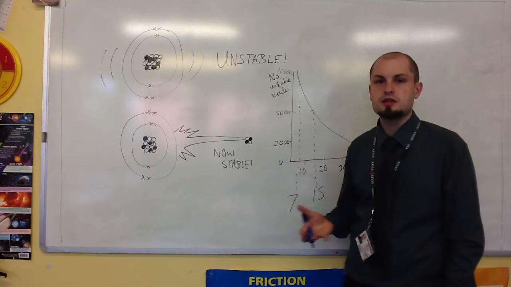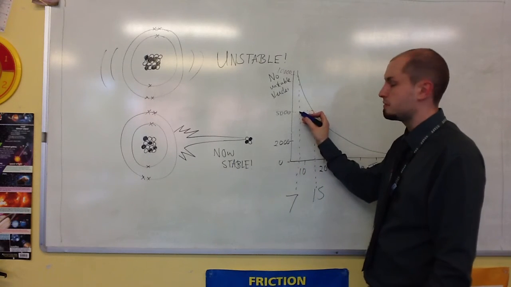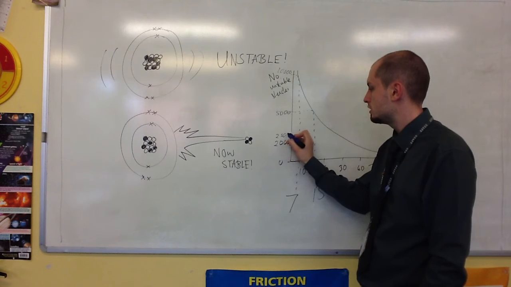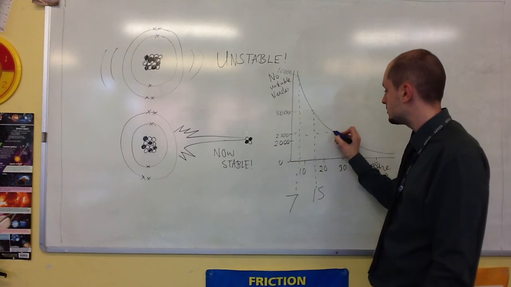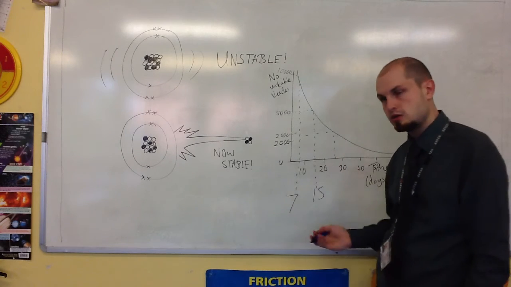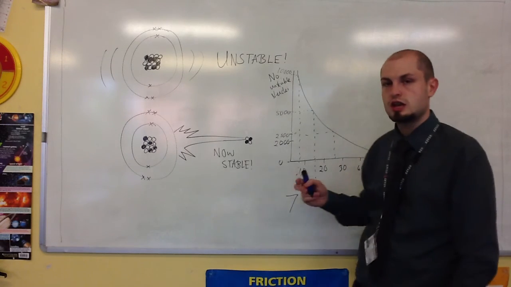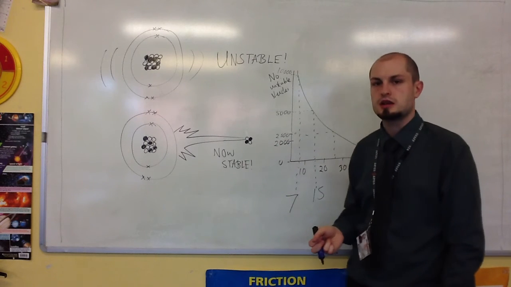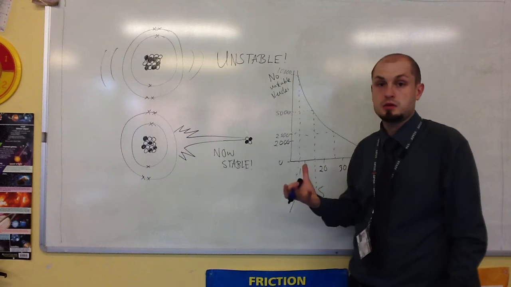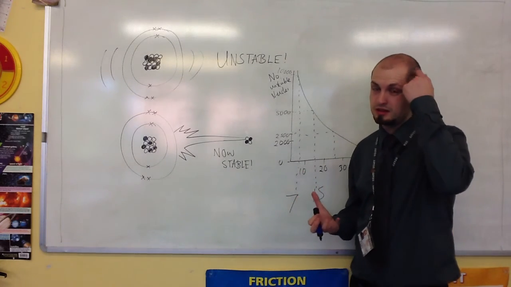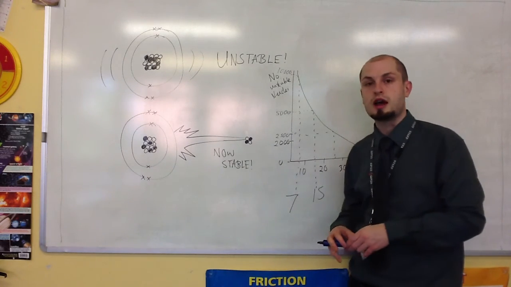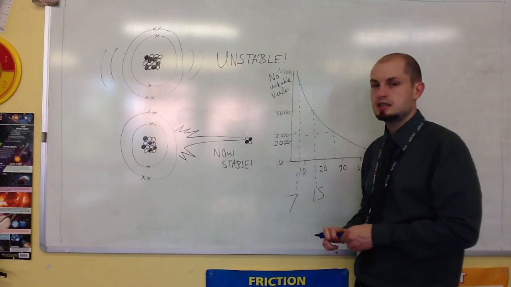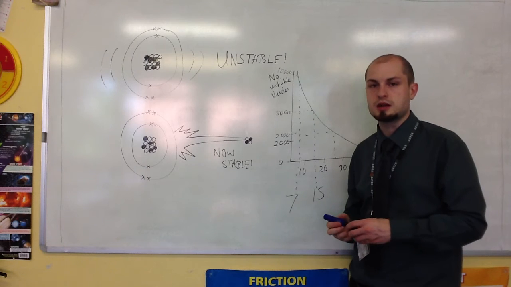But you can monitor this a little bit more closely by going from 5,000 again. So 5,000, we go down to 2,500, which is half of 5,000. You could read that across and read that down, and that will be another 8 days. That's why it forms this shape, because it will always be the same period of time in which it halves, forming this exponential decay curve. Now, that might be quite complicated for some people to get their heads around. The only thing you really need to know is it forms this shape of graph, that stuff doesn't stay radioactive forever, it has a half-life. And you need to be able to read off some numbers from a graph to say what the half-life is.